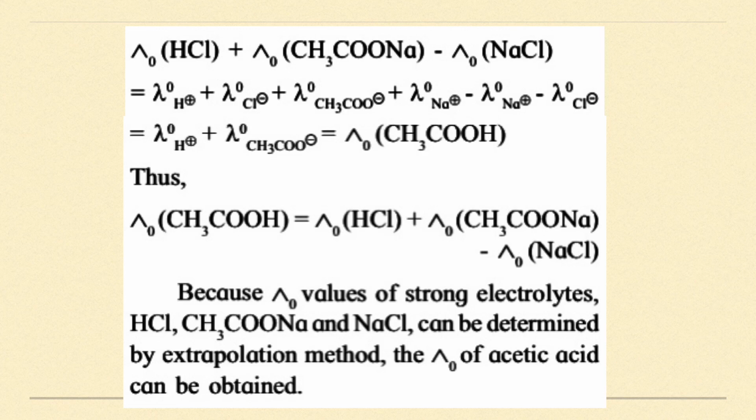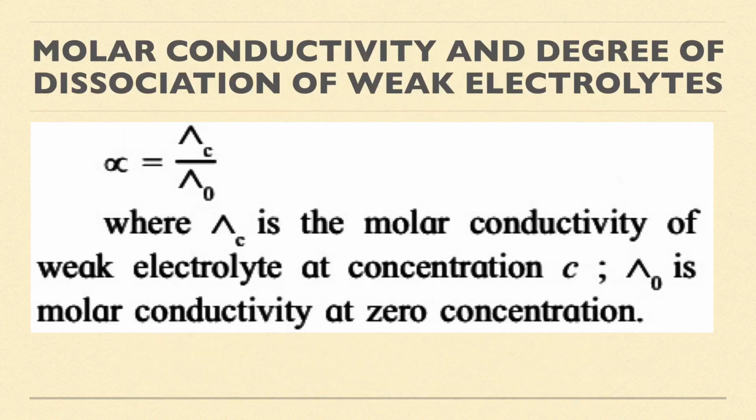So the last small topic in this part: molar conductivity and degree of dissociation of a weak electrolyte. The degree of dissociation in terms of molar conductivity is given by alpha equals lambda C upon lambda naught, where lambda C is the molar conductivity of the weak electrolyte at concentration C and lambda naught is the molar conductivity at zero concentration or at infinite dilution.